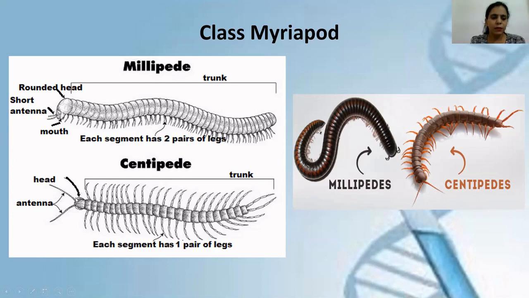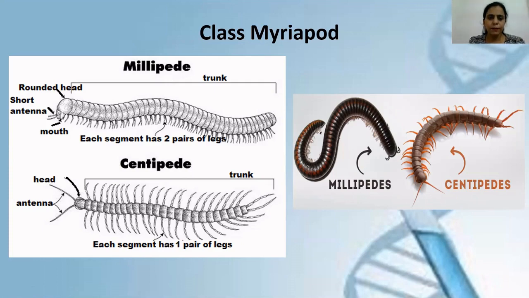In the same way, if you see this centipede, the centipede has one pair of antennae, same as the millipede. The body has a head and a trunk, and in each segment of the centipede, one pair of jointed appendages is present. So what you have to remember is that they have a head and trunk in the body, they have a segmented body, and in each segment one or two pairs of jointed appendages are present. Then they have one pair of short antennae. I hope you don't have any doubt in this.